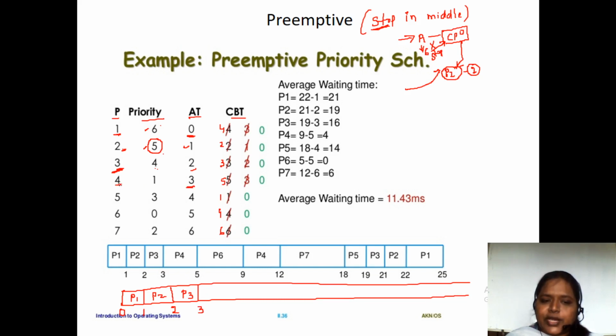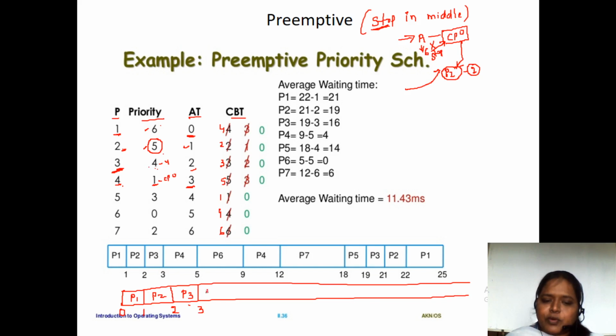We have to check, as P3 is currently being executed by the CPU. P3 has the fourth priority, and while it is executing, P4 came, and P4 has the first priority. So you do a context switch. That means you allocate the CPU to the P4 process and stop the P3 process.